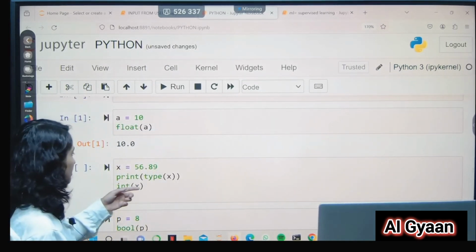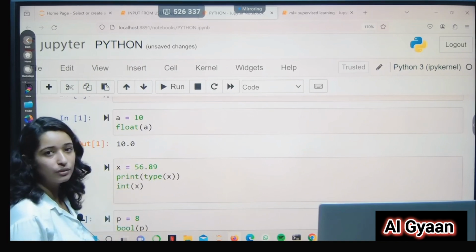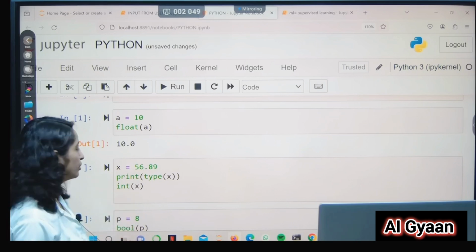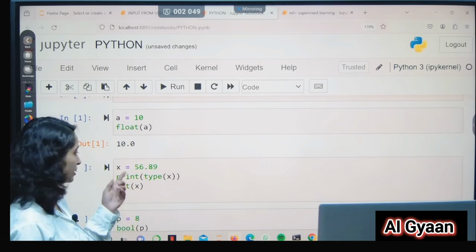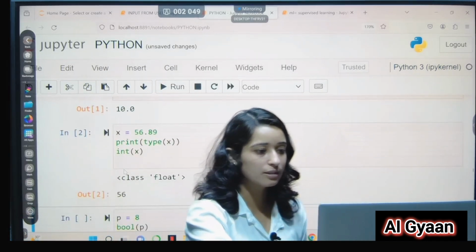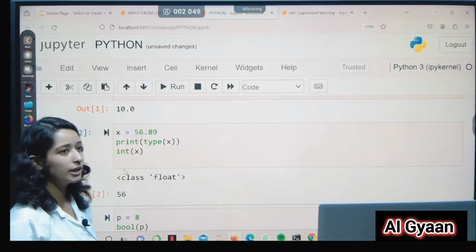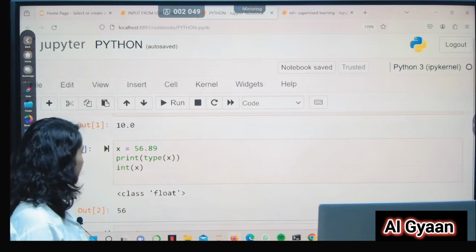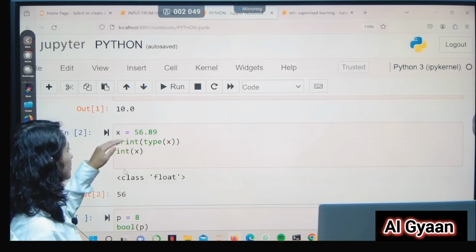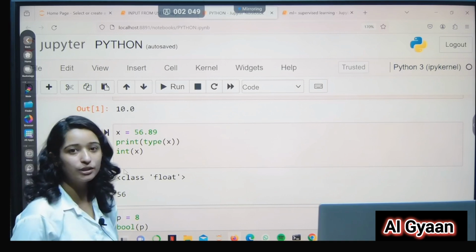Here I have done typecasting, which means I want to change this float number into an integer. So I have written int, and in brackets always remember that you will write the name of the variable you have assigned before. Now let us run the program, and as we can see, my output is class float because 56.89 is a float data type, and the other output is 56 because with the help of typecasting the float number has been converted into an integer.